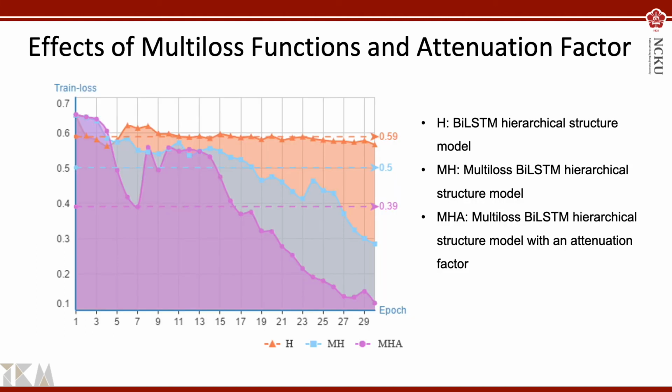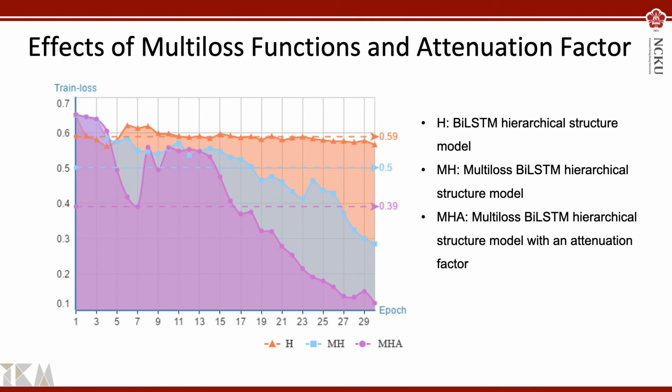Then, we also evaluated several internal models to show how the multiloss function helps in rumor detection and to further investigate the impact of the attenuation factor in the proposed model. First, hierarchical H is a BiLSTM hierarchical structure model. Second, multiloss hierarchical MH is a multiloss BiLSTM hierarchical structure model. Third, MHA, a multiloss BiLSTM hierarchical structure model with an attenuation factor.